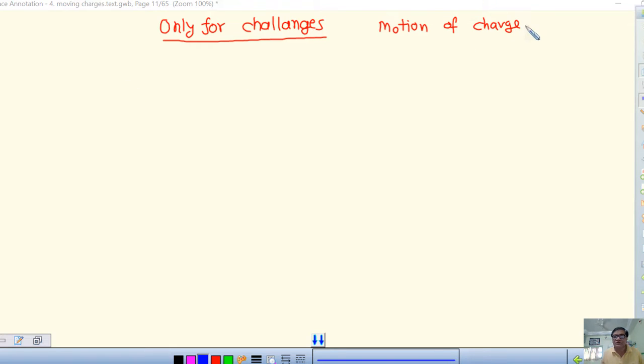So motion of charge in E and B, electric and magnetic field. We have to check different possibilities. The first of them we have seen as case 1. So that is, velocity of the charge, magnetic field B and E are collinear. If this is so, what will happen?